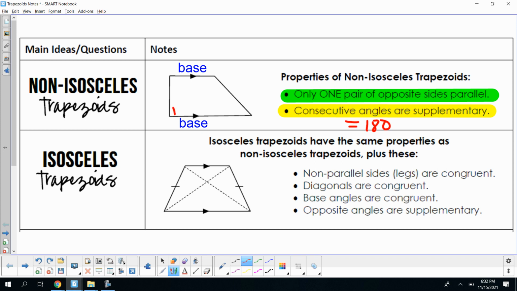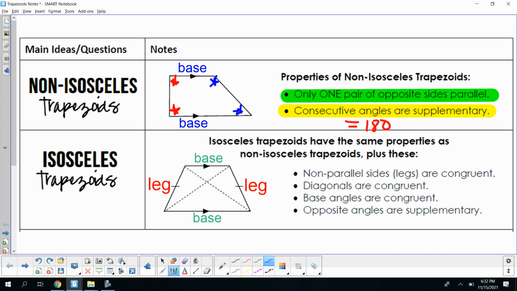Okay, so this angle here and this angle here will add up to 180. This angle here and this angle here will also add up to 180. Now let's talk about the isosceles trapezoids. The isosceles trapezoids also have bases on the parallel sides, but it also has legs.